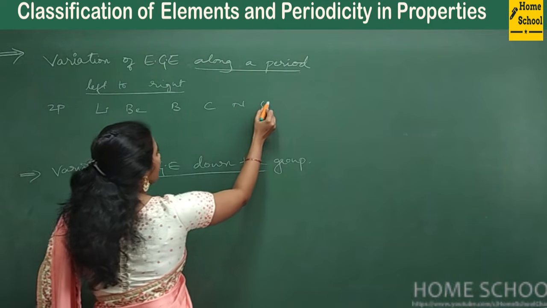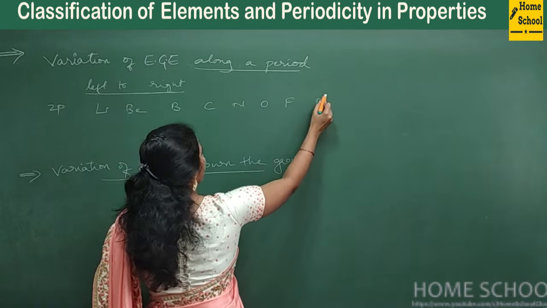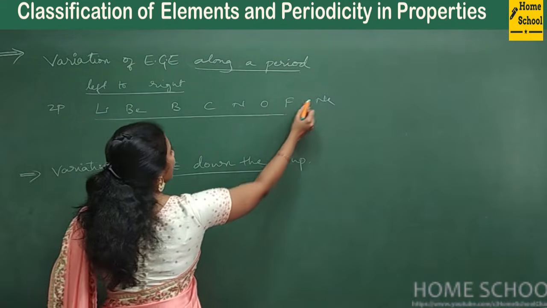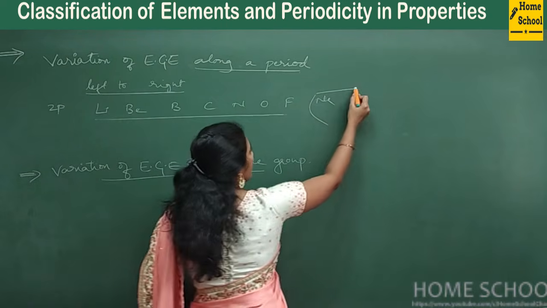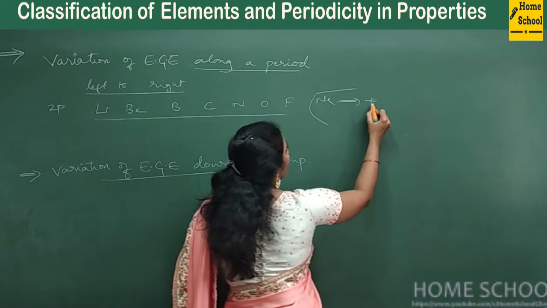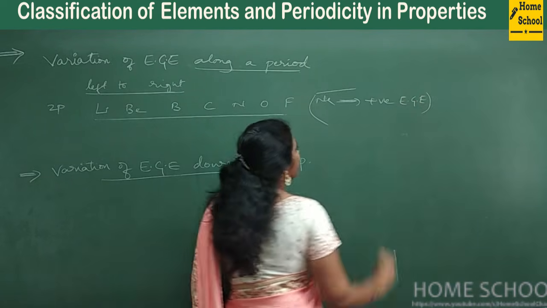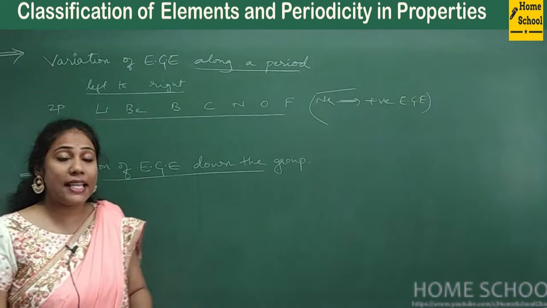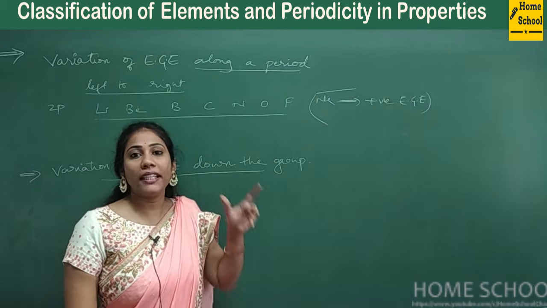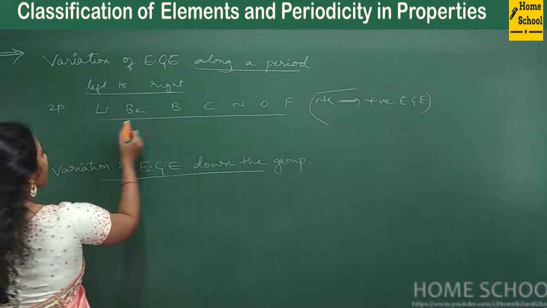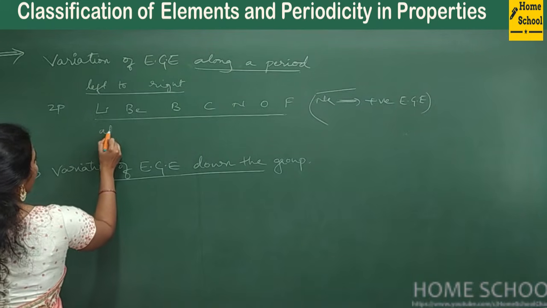Carbon, nitrogen, oxygen, fluorine, neon. Okay. So as you go from lithium to fluorine, neon, all noble gases, we all know that they have positive electron gain enthalpies. So this is an exception. All noble gases have positive electron gain enthalpy. Okay, fine. So as you go from left to right, what happens to the size?